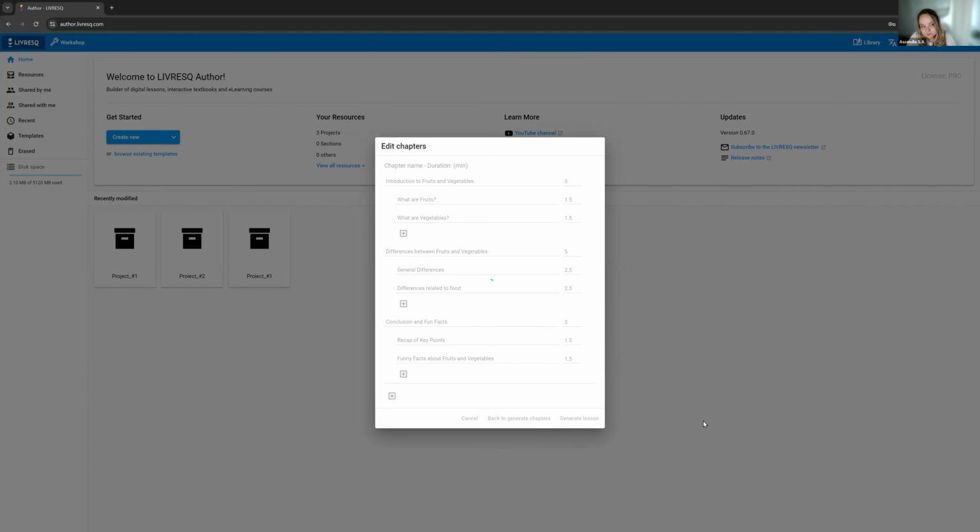And then what we're going to see is how to edit the elements and how we can generate images, how we can generate more text, how we can maybe generate videos as well. This is taking a while because it's taking all of this information into account and working with AI in order to generate our lesson. And then we'll be able to open and edit all of the information we'll provide.